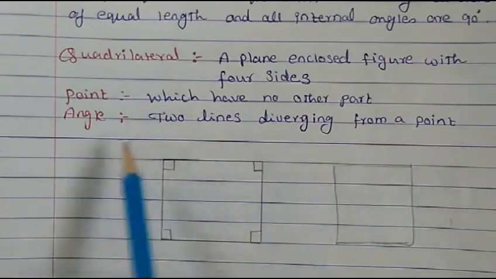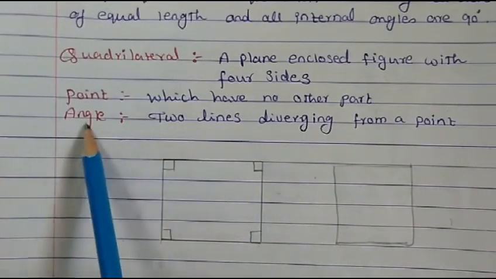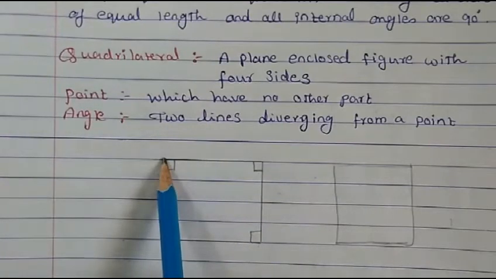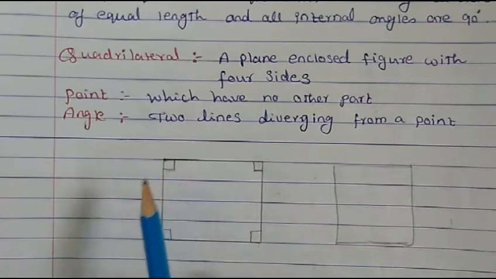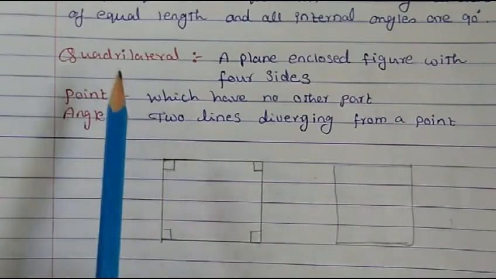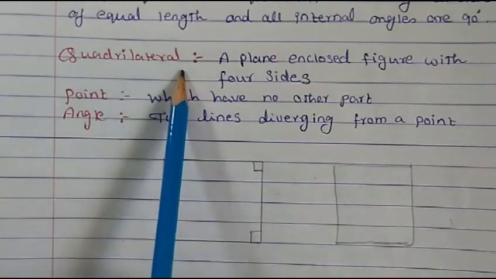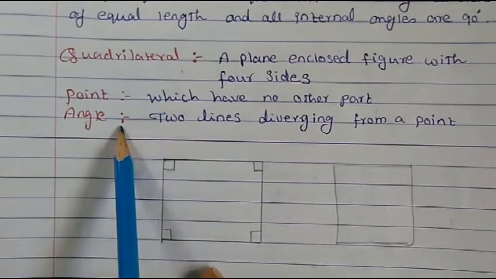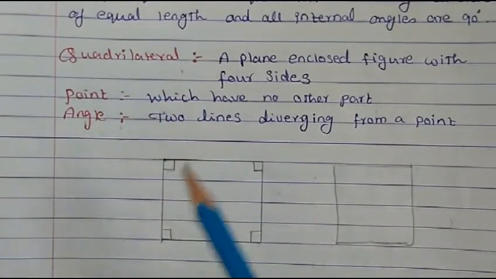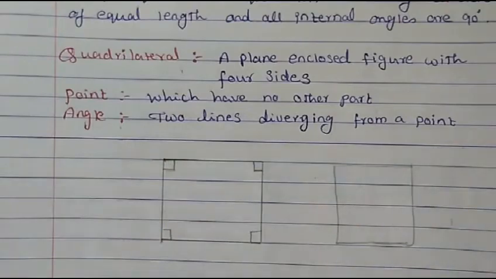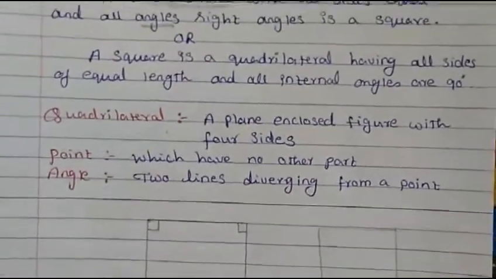Angle meaning is two lines diverging from a point. This also I have explained to you. From a point two lines diverge and that forms the angle. So here also two lines are formed from a single point, so that forms the angle. So the terms that we have to define are quadrilateral, angle, and point.